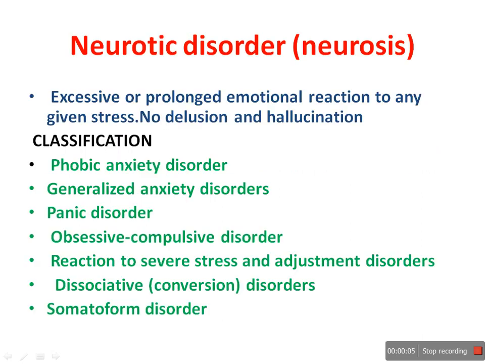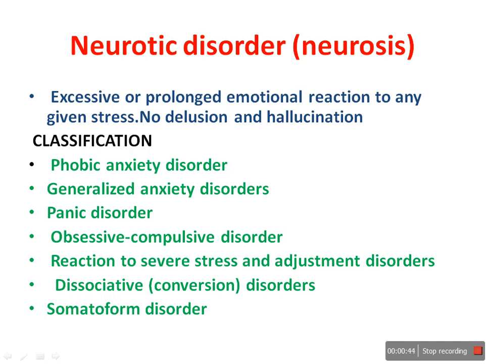Neurotic disorder or neurosis. When a person is getting stress, he will have some type of anxiety. Anxiety is a normal response. But some people, when they get stress, will show excessive or prolonged emotional reaction to stress. That is what we call neurotic disorder. In neurotic disorder, the patient will show excessive, prolonged, or inappropriate emotional reaction to any given stress.